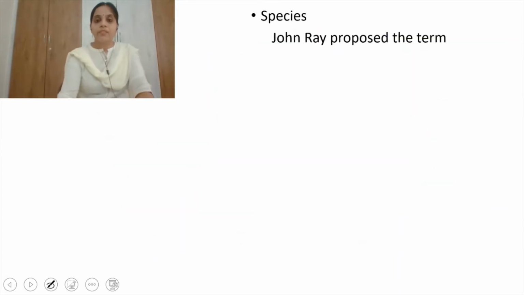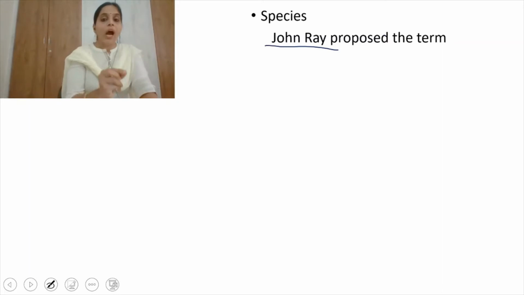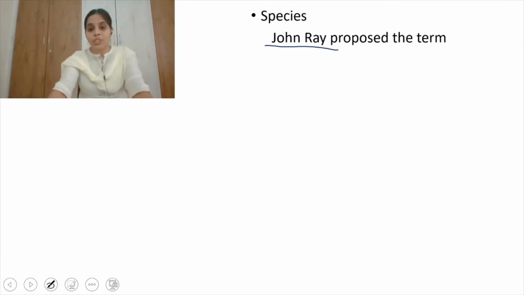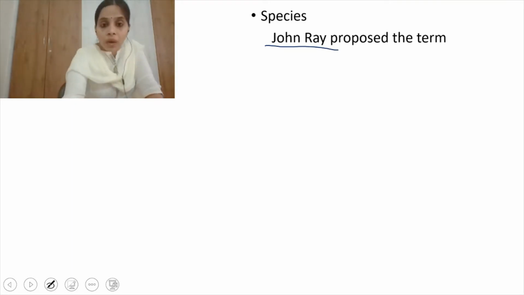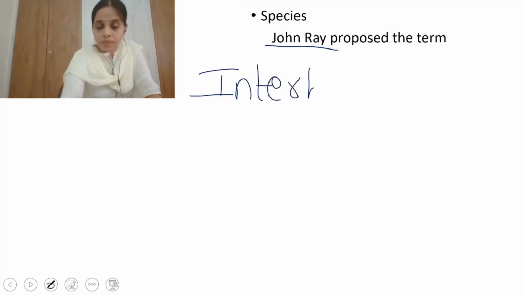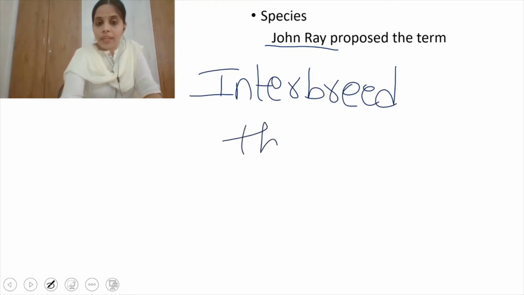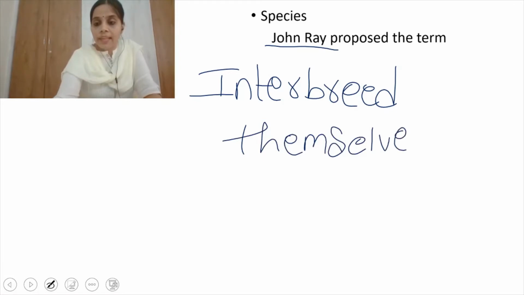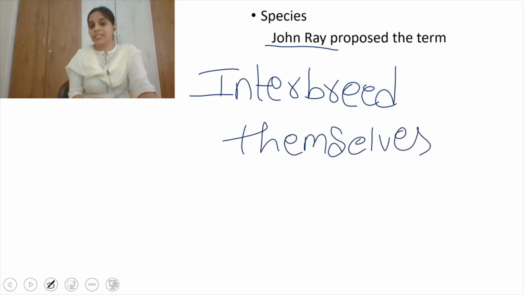Right. First is species. The word species was proposed by John Ray. And how will you define a species? Generally, species is defined as the group of organisms which can interbreed among themselves and give rise to offspring.